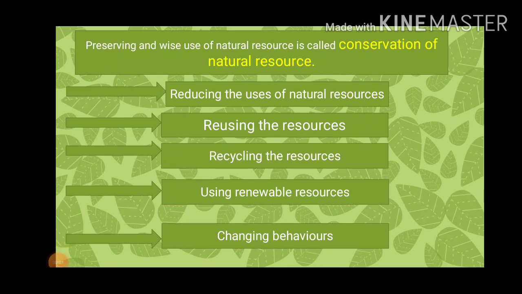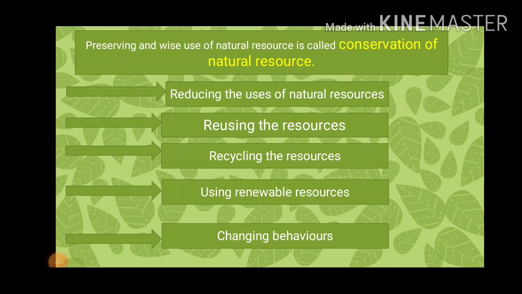Fourth one is using the renewable resources. Increasing the use of renewable resources is ultimately going to decrease the use of non-renewable resources. In our regular life, people get electricity mainly from non-renewable resources such as oil, coal and natural gas, and we already know that we cannot replace them in millions of years. That's why we have to reduce their use, and instead of non-renewable resources, we have to use renewable resources such as sunlight energy, wind and water energies. That's how we can save the non-renewable resources.